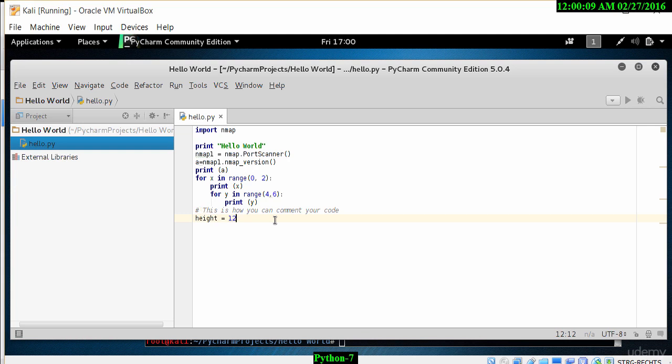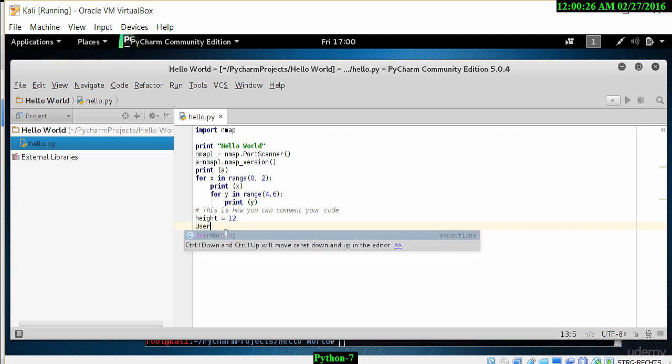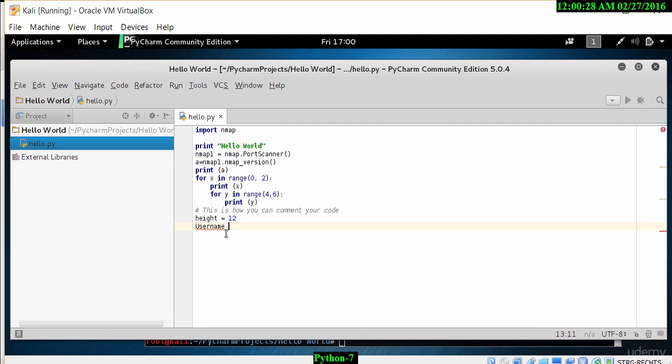Let's give a value to the variable username, and in this instance we use double quotes. So simply type in username equals, and then within double quotes we give a value, for example test1. So open double quotes and close double quotes, and within those quotes we put in test1. This is now classified as a string variable.